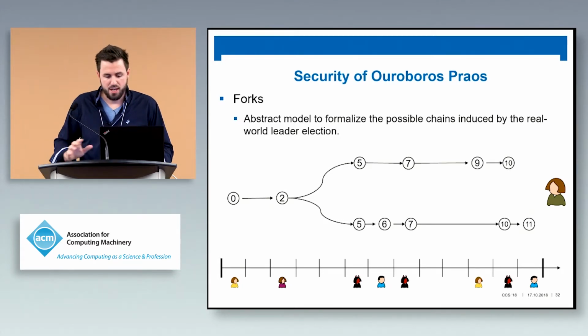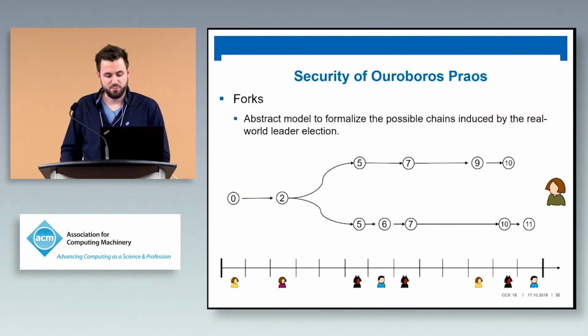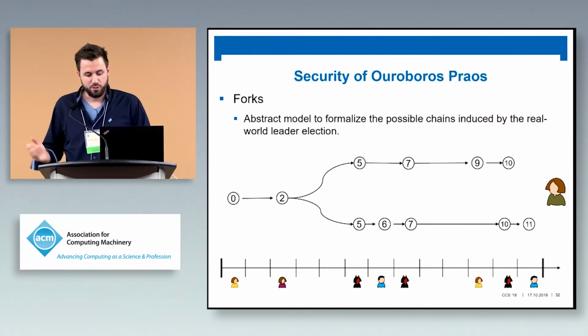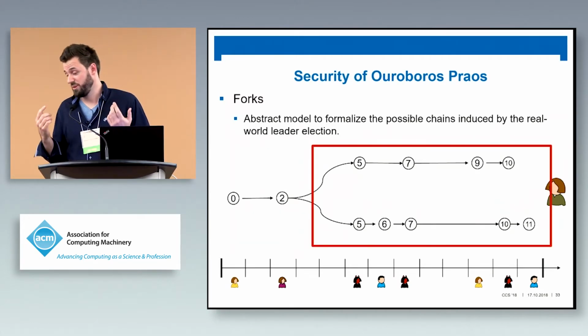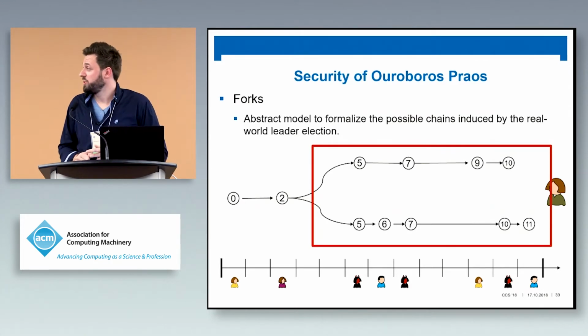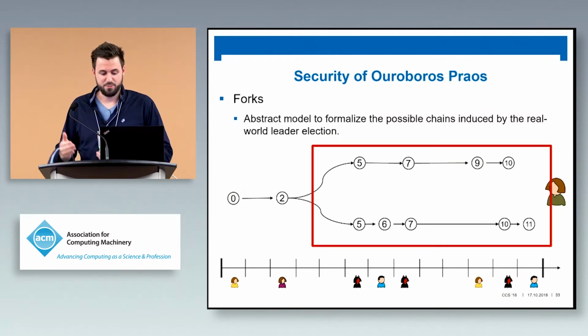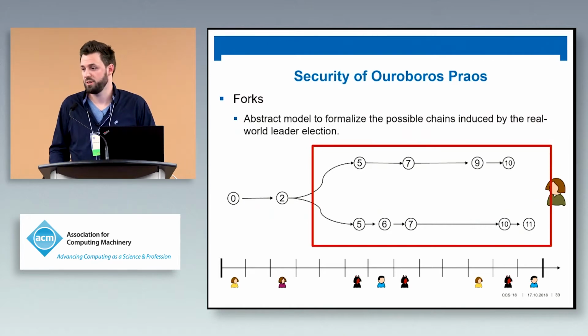So all induced chains, the structure of those, is what is modeled by forks. And if you look at this picture, thinking of the common prefix property, what is undesirable is having long chains that diverge pretty heavily, so they have no large common prefix. So we have here two chains that Alice could choose from, and they diverge pretty far in the past.